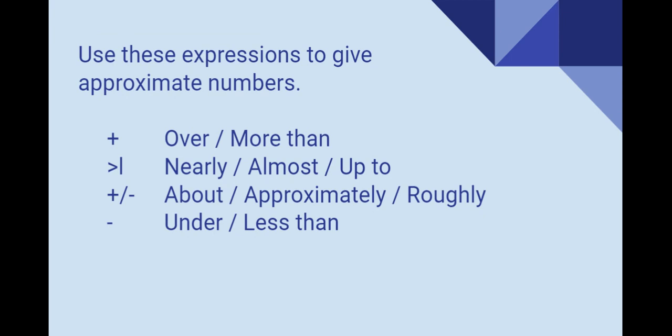We can use these expressions in order to give approximate numbers. We can say over or more than if it's bigger than the number we're saying. Nearly, almost, or up to if it's very close to the number we're saying. About, approximately, and roughly, more or less. And of course, we have under and less than if the number is minor.